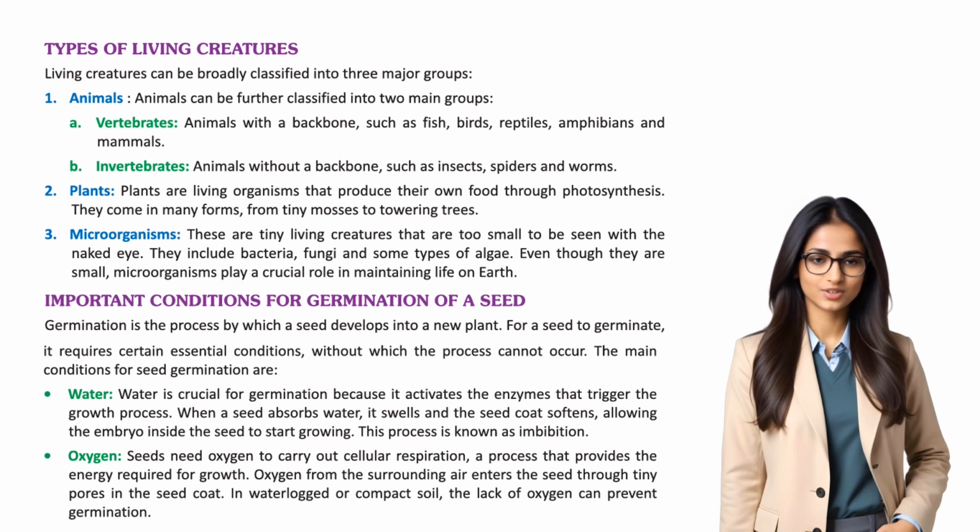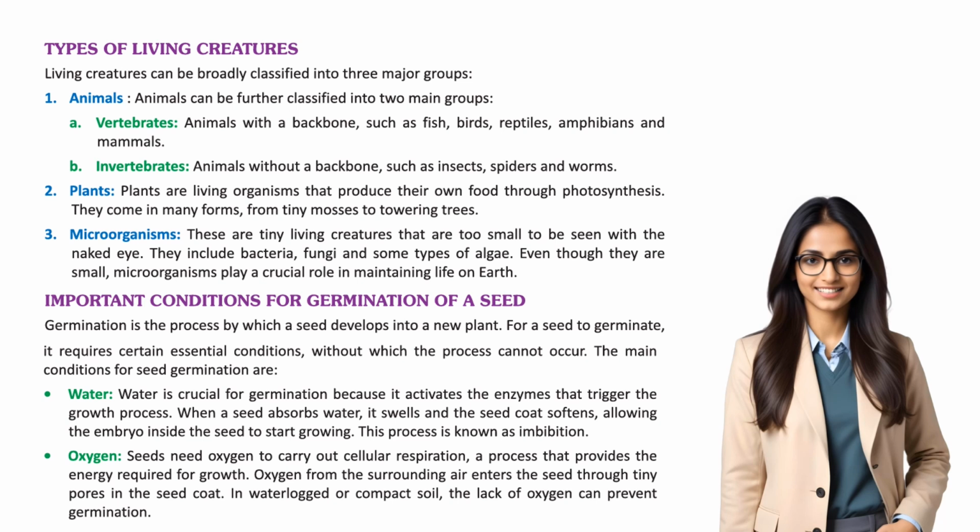2. Plants. Plants are living organisms that produce their own food through photosynthesis. They come in many forms, from tiny mosses to towering trees. 3. Microorganisms. These are tiny living creatures that are too small to be seen with the naked eye. They include bacteria, fungi, and some types of algae. Even though they are small, microorganisms play a crucial role in maintaining life on Earth.